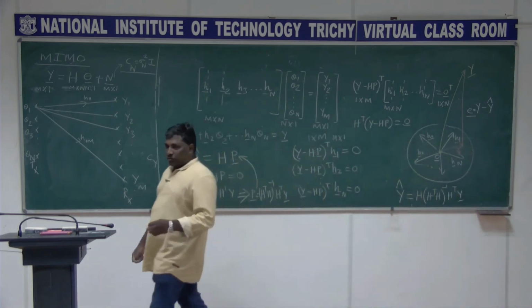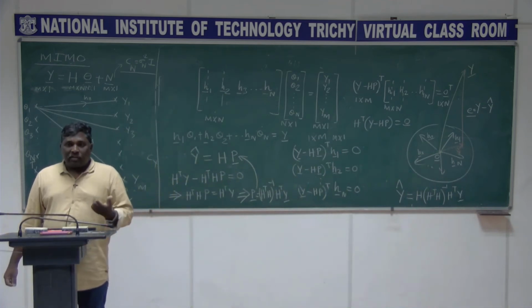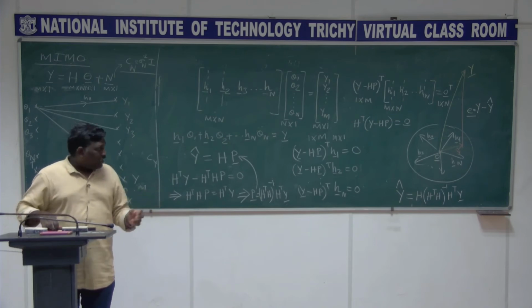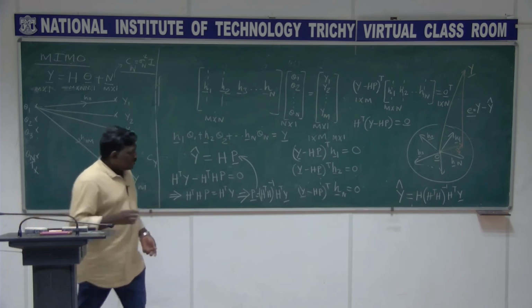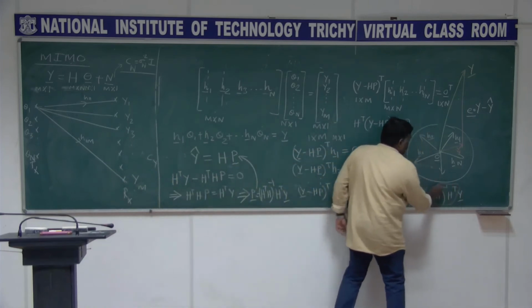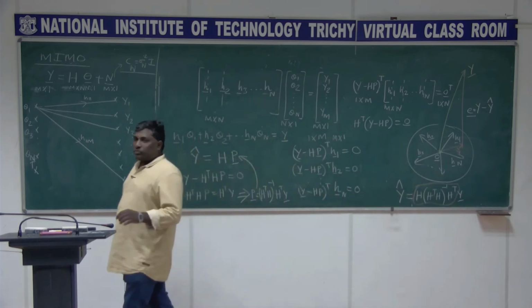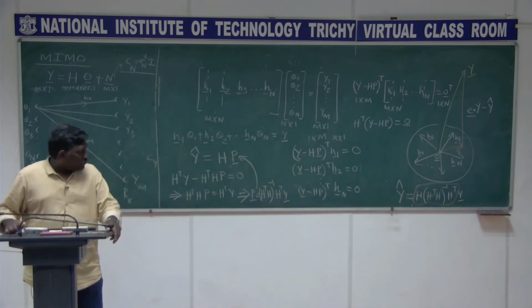It means what? I am able to project the vector y to the column space of the matrix H using this expression, and hence this is what we call the projection matrix. This is called the projection matrix, H into H transpose H the whole inverse H transpose.